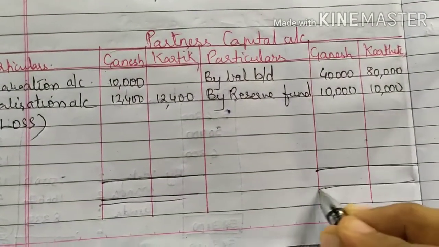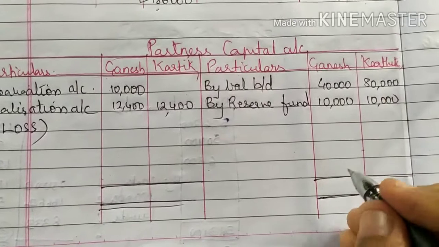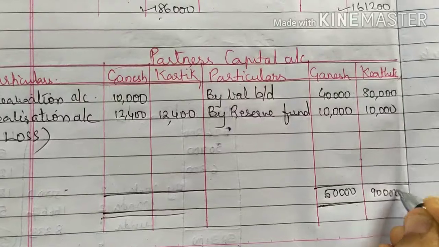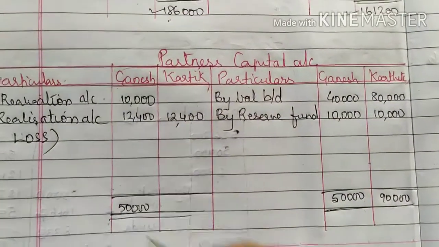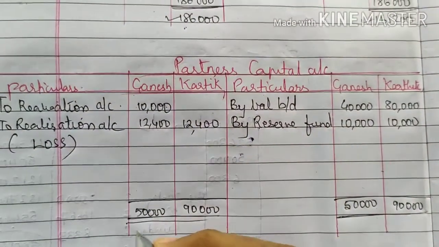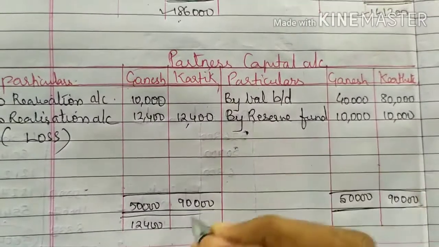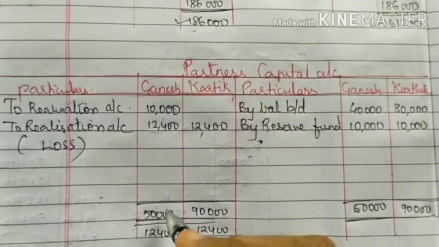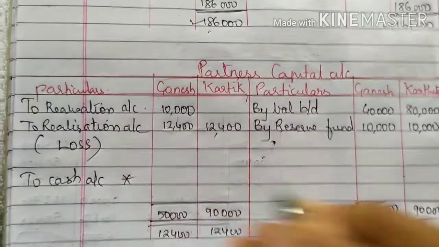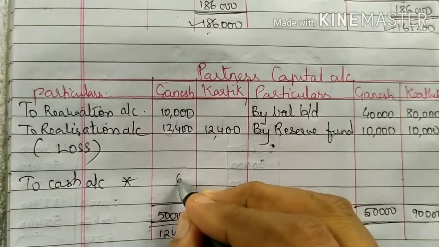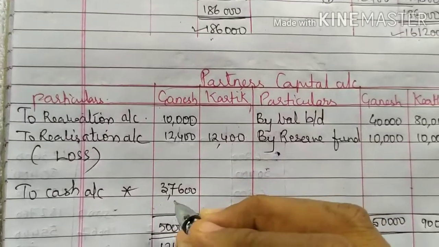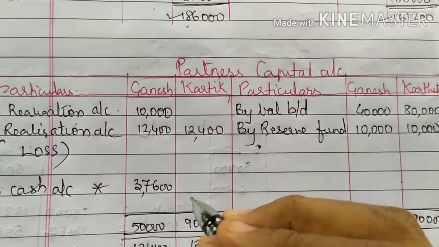So I think it's very clear. Your credit side is heavier. 10 plus 40 is 50,000. 10 plus 80 is 90,000. So 50,000 and 90,000. On debit side you have 10 plus 2, 12,400, and this is 12,400. So you subtract this. This will go to the next account, that is cash account. So 50,000 minus 12,400, 37,600.